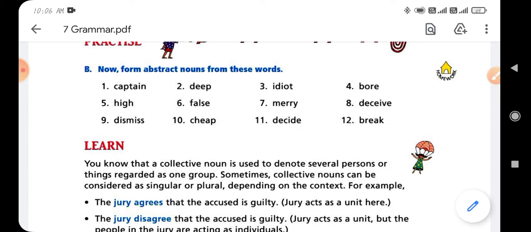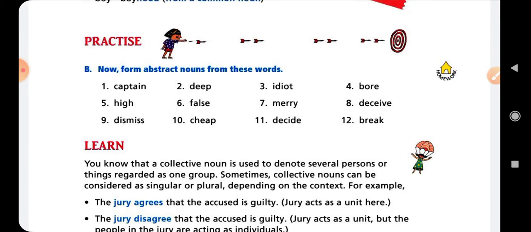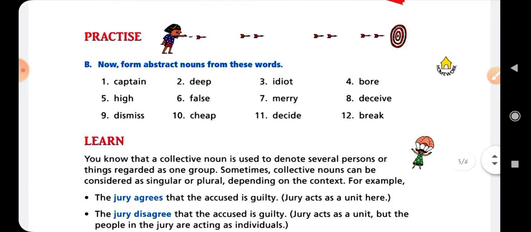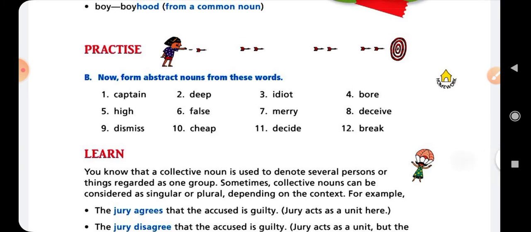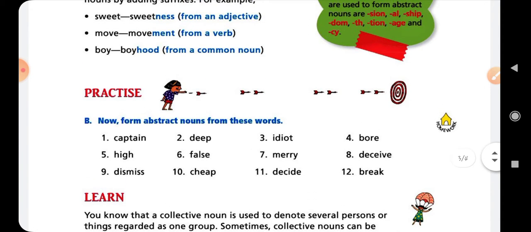It will be decision, and spelling of decision is DECISION. Clear? 12th word is break, and its abstract noun will be broken. Okay, and spelling of broken is BROKEN. Clear?